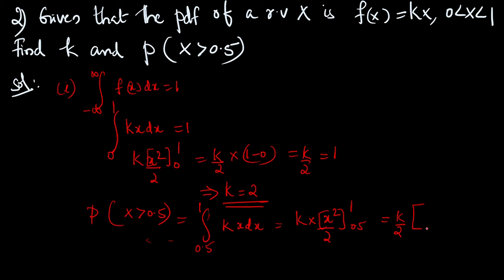That is k by 2 into 1 square minus 0.5 square. Substituting the value of k, which is 2, we get 2 by 2 into 1 minus 0.25. 2 by 2 is 1 and 1 minus 0.25 is 0.75. And this is the probability, 0.75.